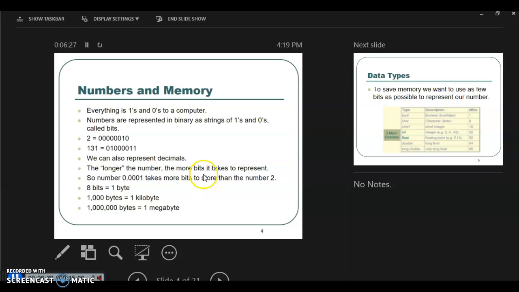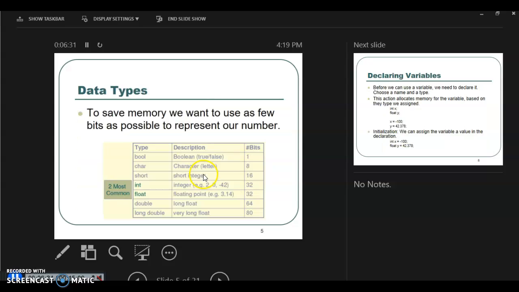Right? So 8 bits, 1 byte. Again, something that we've covered before. To save memory, we want to use as few bits as possible to represent our number. So the most common ones would be integer and float, as seen here. Ironically, we can actually use the most bits, 32 each. But if we go further than that, we have 64 and 80.